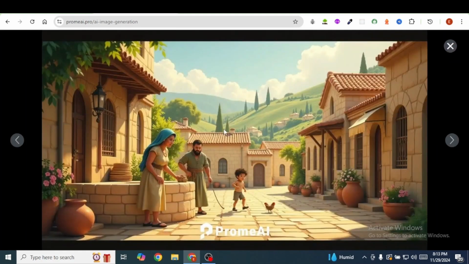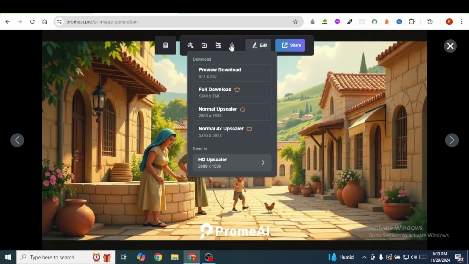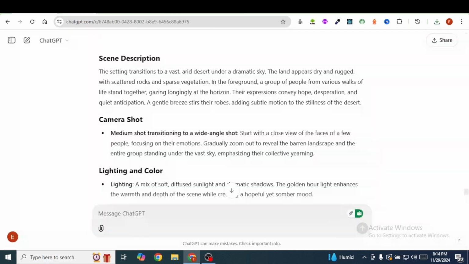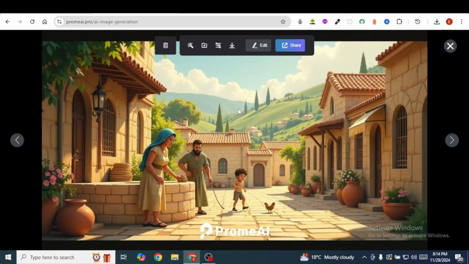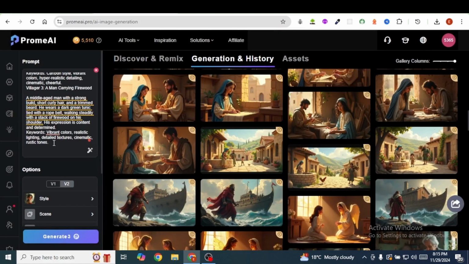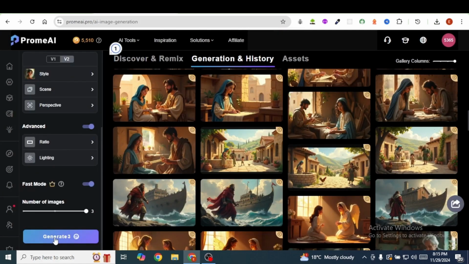You can see the images that have been generated for me by Prom AI. I'm going to download this one here. So I'm going to come over here, and I'm going to click on this download icon, and I will come down here, and I'm going to click on full download. I'm going to head over back to ChatGPT, and I'm going to copy the prompt for the second scene. Then head over back to Prom AI, and I'm going to paste in that entire prompt and click on Generate.